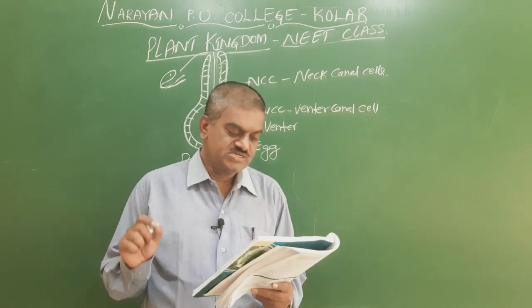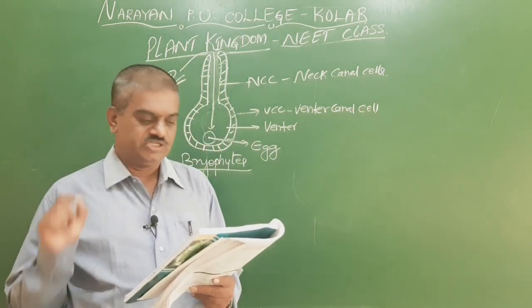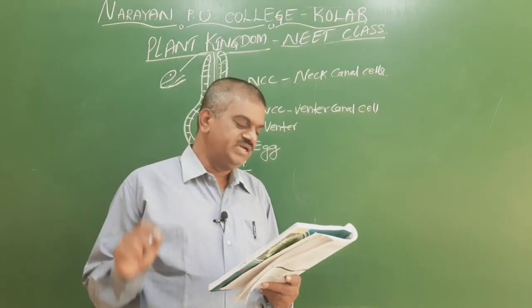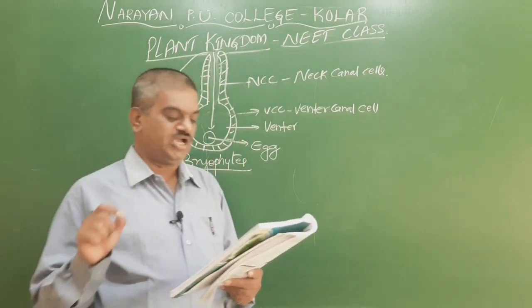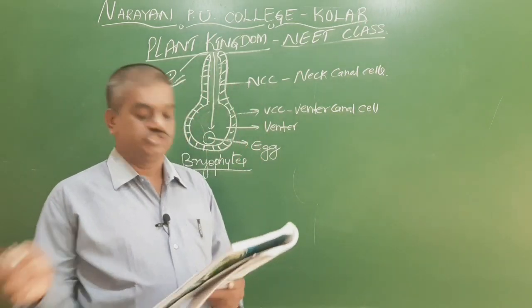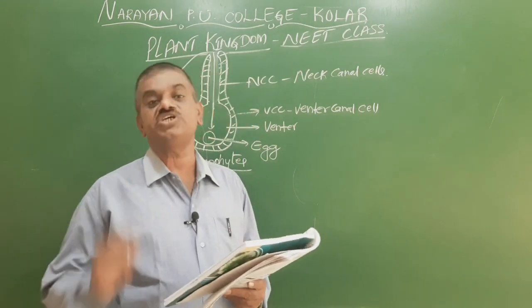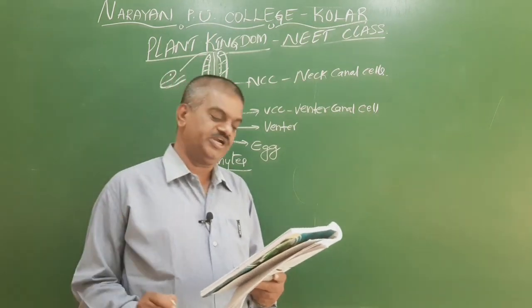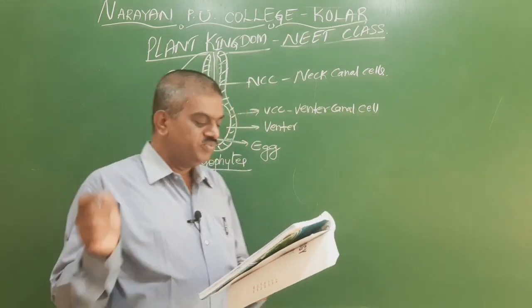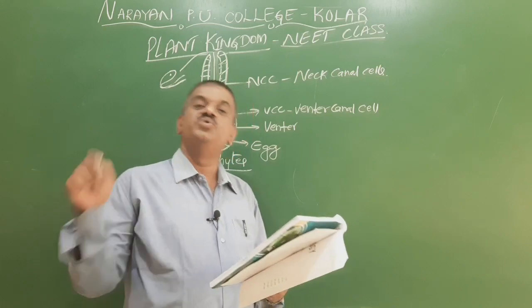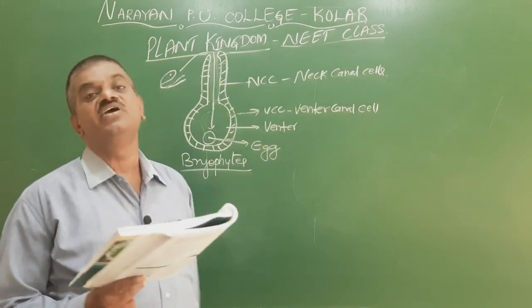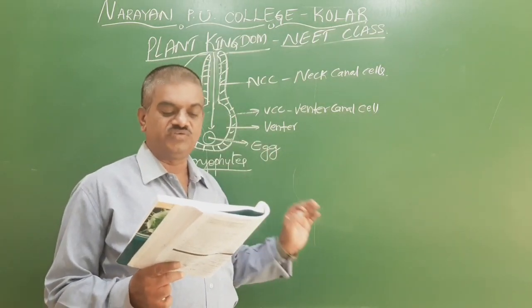The sporophyte bearing sporangia that are subtended by the leaf-like appendages are called. First option strobilus, second option cones. So these are called the reproductive structures. Strobilus and cones are called reproductive structures, and the third option is sporophyll. So this is right, because we know that the sporangia with the presence of leaf-like structures are called sporophyll. So the third option is right.